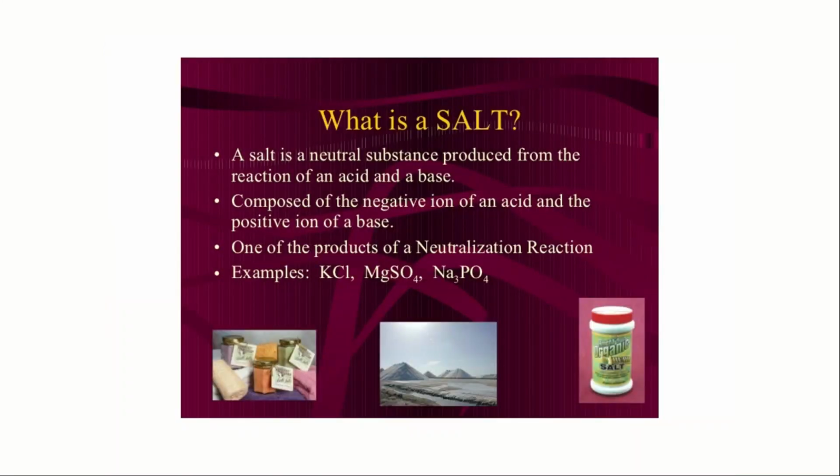Next, let us move on to salt. We already know that when an acid and a base react, a salt is given rise to. A salt is a neutral substance produced from the reaction of an acid and a base, composed of the negative ion of an acid and the positive ion of a base. It is one of the products of a neutralization reaction. Examples: KCl, MgSO4 and Na3PO4.